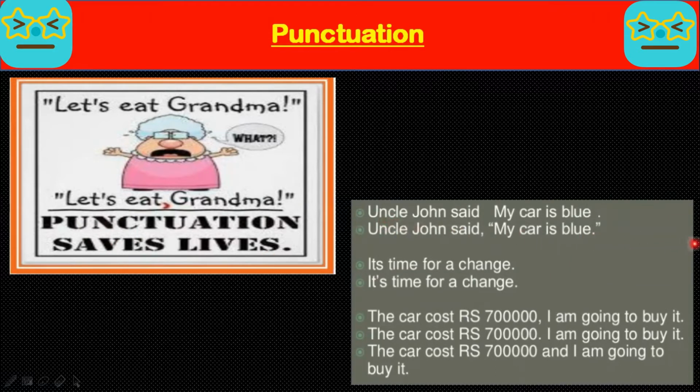Uncle John said my car is blue. It's the direct speech. This sentence is called the direct speech of Uncle John. It needs punctuation marks: Uncle John said, "My car is blue." The original wording of someone should be in quotation marks.